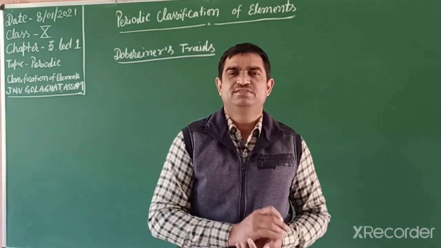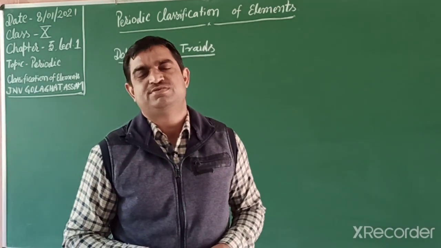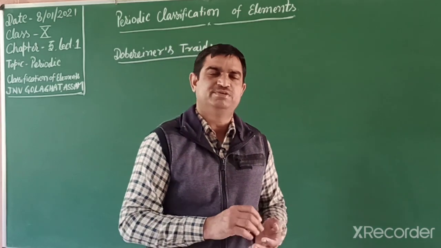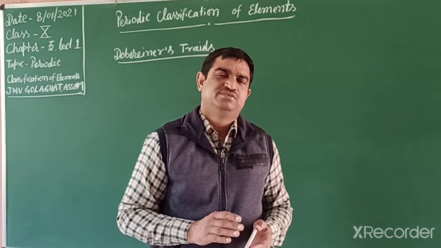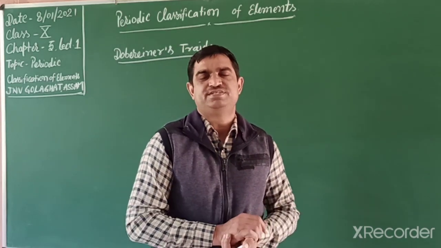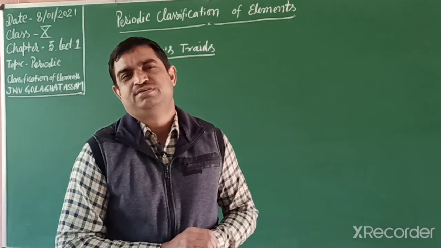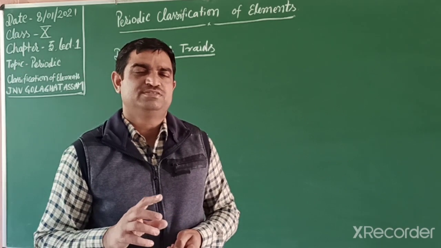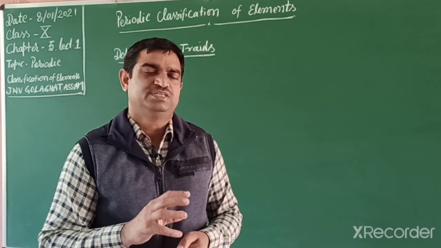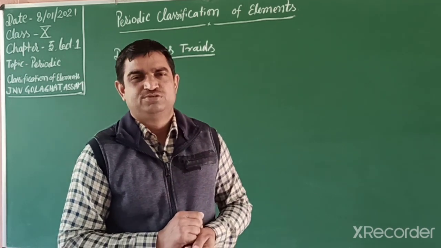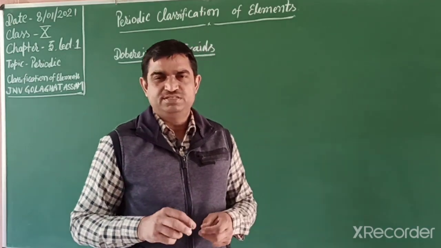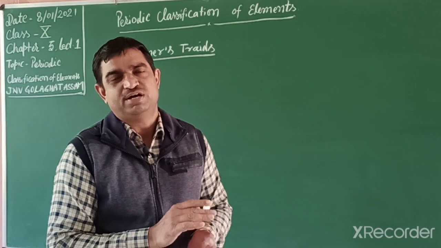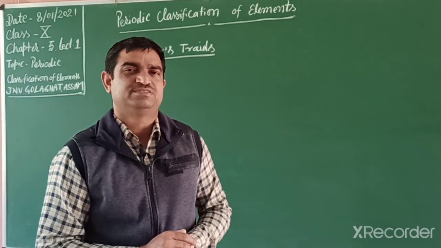Students, in 9th class you already discussed elements, compounds and mixtures. Till now, how many elements are discovered? Till now 118 elements are discovered. What are elements? Elements are substances having the same kind of atoms, the same type of atoms. So in detail, now we classify the elements. What is the reason why we classify them?